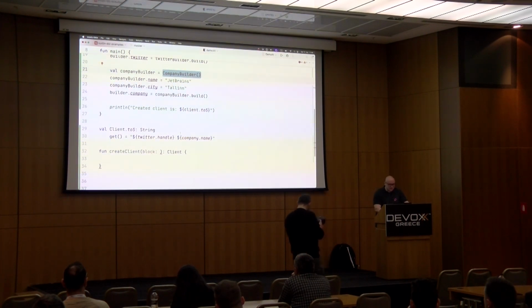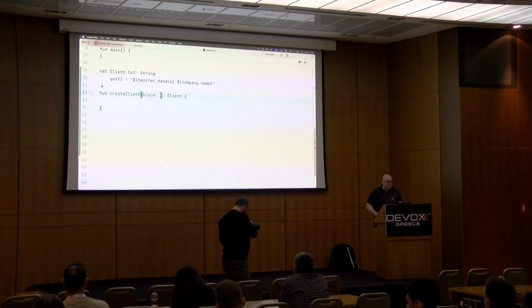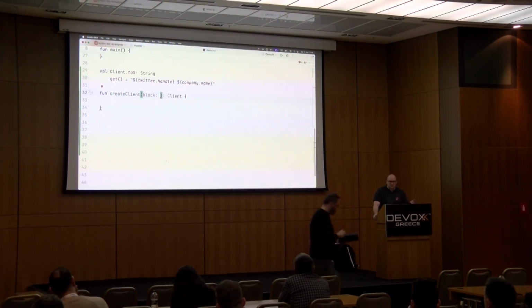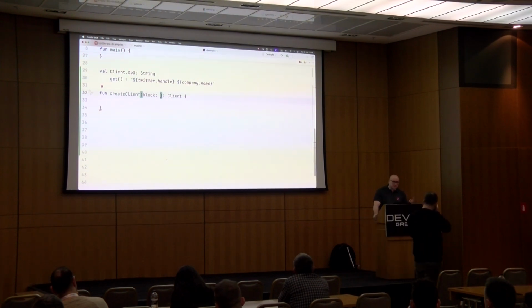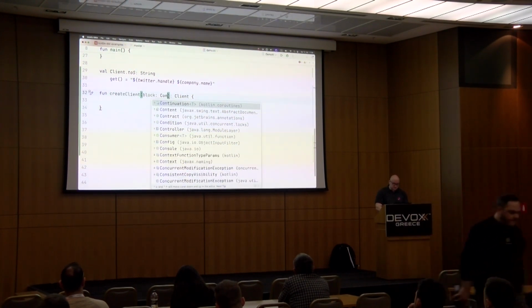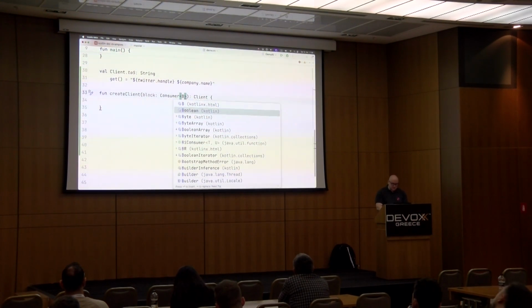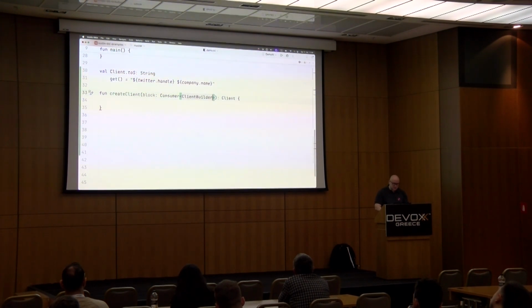In Java, what is the block of code? Basically a lambda or a functional interface that takes a parameter but returns nothing, because it will just use the builder, mutate it, and call the build function, and out of that build function we're going to get an instance of a client. So in Java it's a consumer. We can use Java types in here, no problem. And it's going to be parameterized with a client builder instance, right?